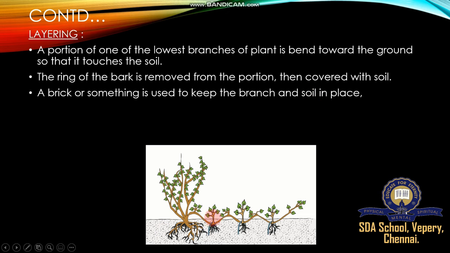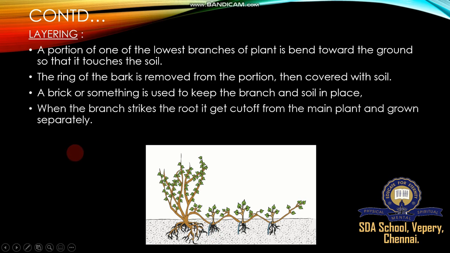Above the stem we keep one small brick, because this brick keeps the stem fixed firmly in the soil and allows it to develop a different root system. When the branch strikes roots, it gets cut off from the main plant and grows separately. So when every branch strikes roots, it gets cut off from the main plant and grows separately. Examples: lemon, rose, jasmine, etc. So this type of reproduction is called layering.